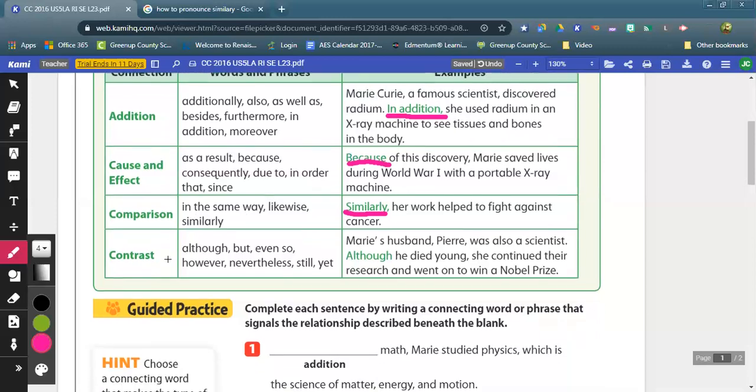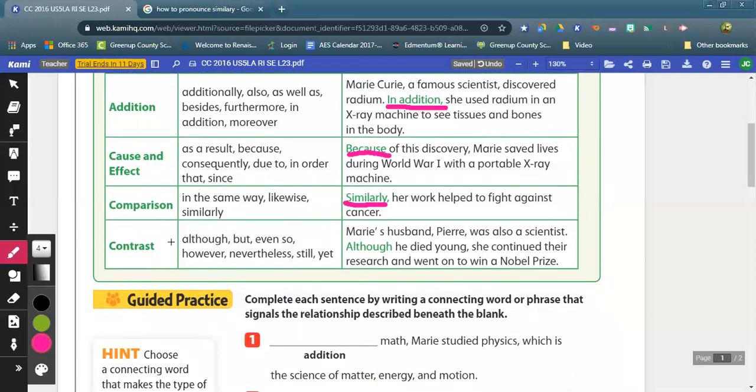Our last connection is contrast, which shows the difference, remember? Also, but, even so, however, nevertheless, still, and yet. Here's an example. Marie's husband, Pierre, was also a scientist. Although he died young, she continued her research and went on to win a Nobel Prize. All right. So this is your contrast connection word.